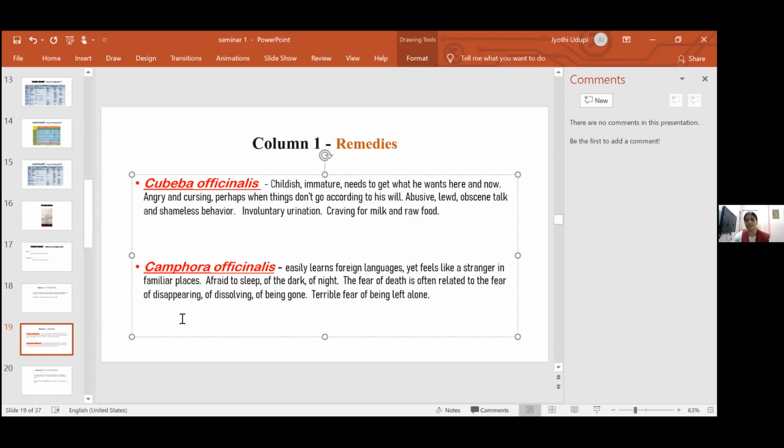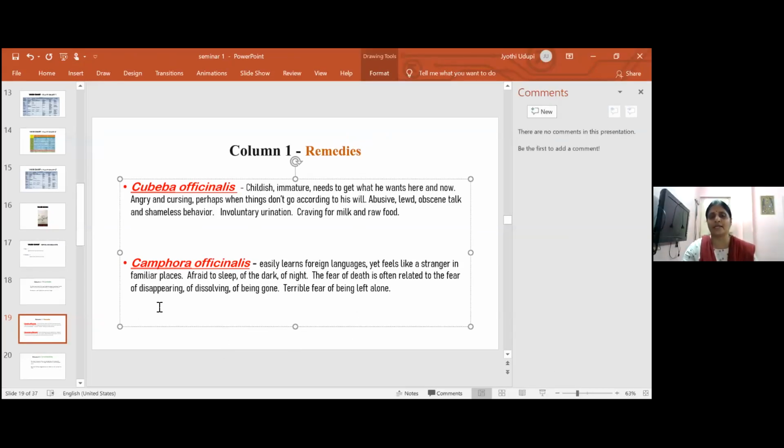Yet he feels like a stranger in familiar places. Afraid to sleep, afraid of dark, afraid of night. The fear of death is often related to the fear of disappearing. That is because of this column, because it is just fertilization that has happened. The fetus is forming. So there is a fear of getting disappeared, of dissolving, of being gone. And the child will have a terrible fear of being left alone. There are so many other drugs in column 1, but I thought these two are very often used.